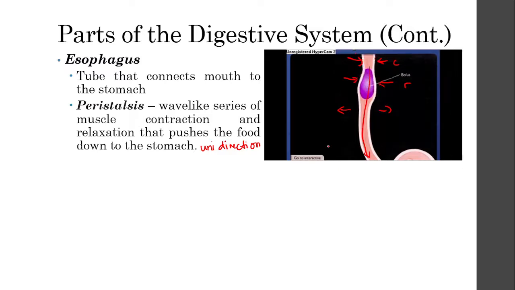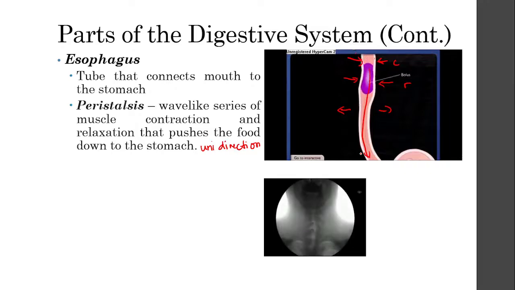That is how the esophagus moves. It's not just a tube where your food just slides. No, the muscles of your esophagus are actually contracting and relaxing, pushing the food into your stomach.